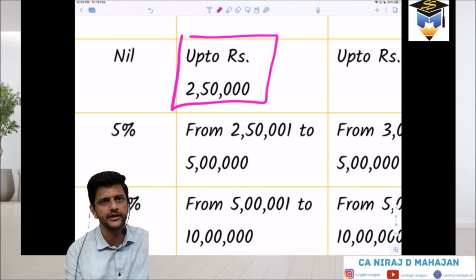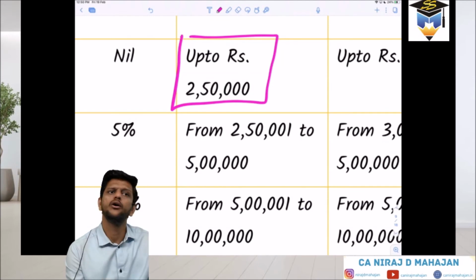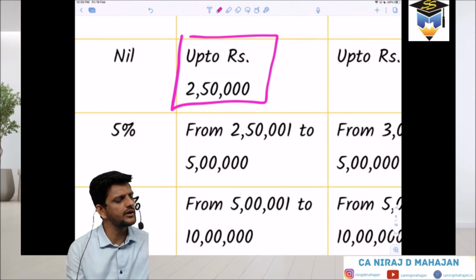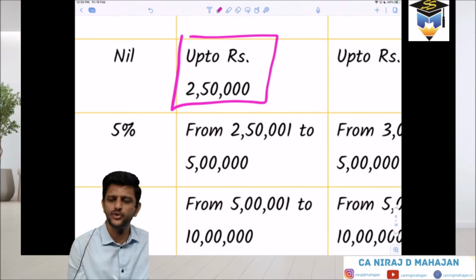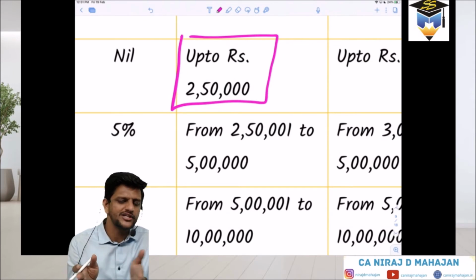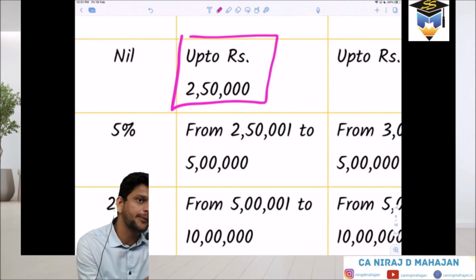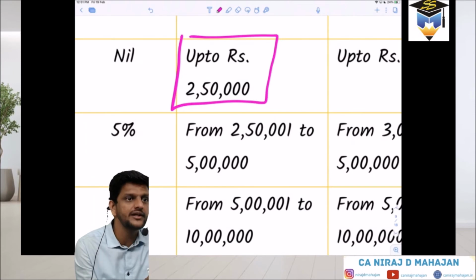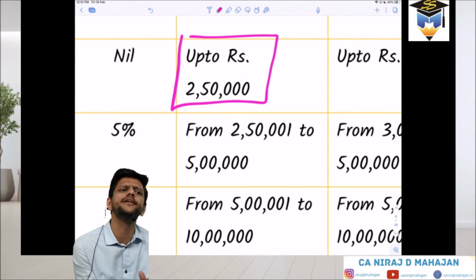If his income is falling there, his total income, always keep that in mind. Tax is on total income. Now, you have to see where the total income is reaching. Is it only up to the first 2.5 lakhs or has it crossed 2.5 lakhs? And after crossing 2.5 lakhs, it is still between up to 5 lakhs. Are you understanding? If he is that kind of person, let us say he is earning 30,000.